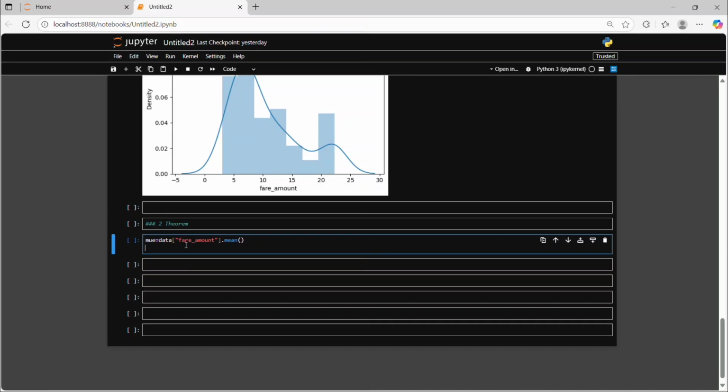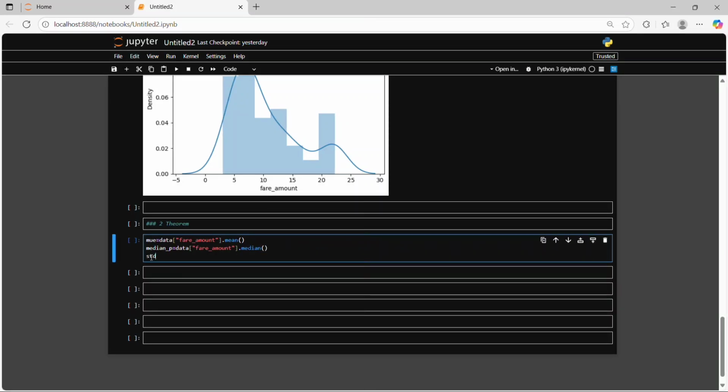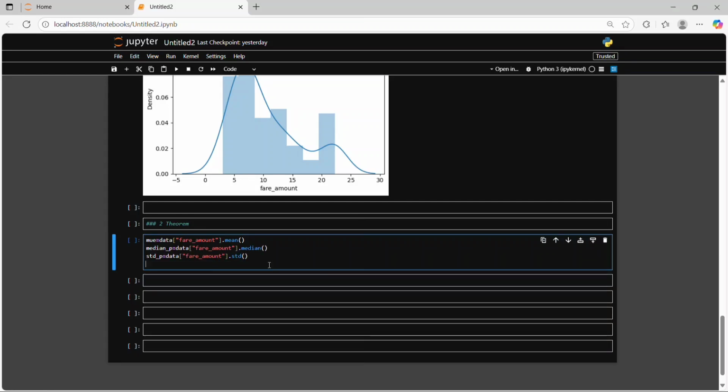Then second, we need to calculate the median of the population. The same column I use here also, I just change it to median. Third, we need the standard deviation of the population. The same column I use here also, and I change median to standard deviation. Then fourth, we need the skewness of the population data, using the same column. The skewness built-in function is already available in the pandas library.